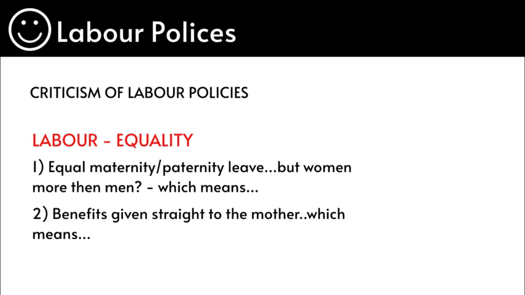Therefore, these Labour policies, in some form on the surface, seem to provide equality, but in reality, they do not, as we can see from the points I have raised.